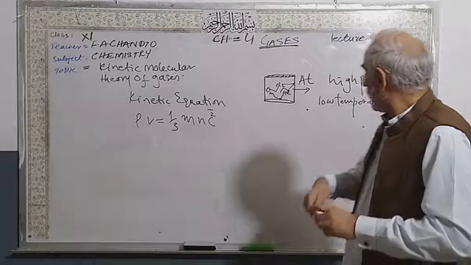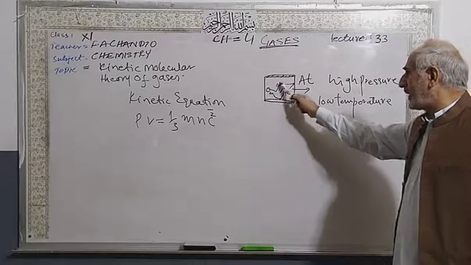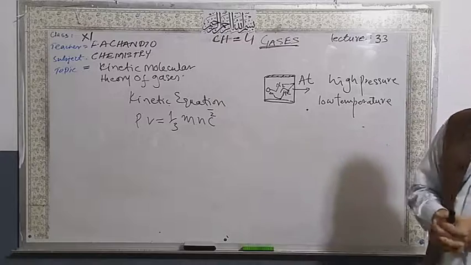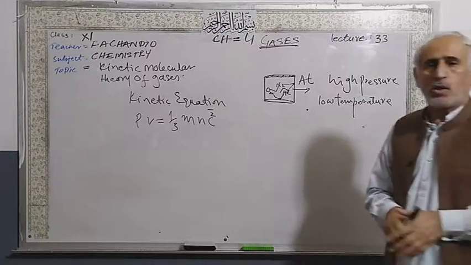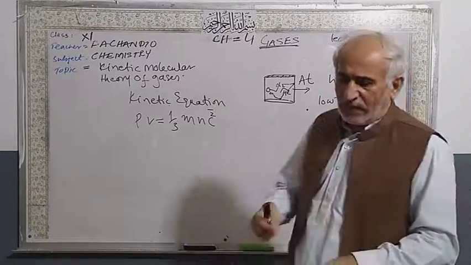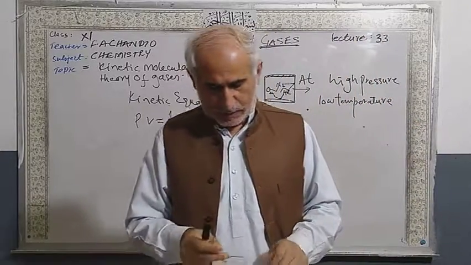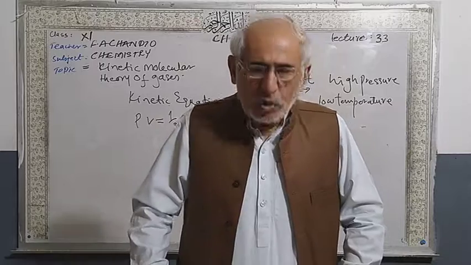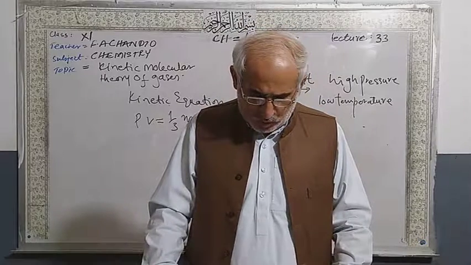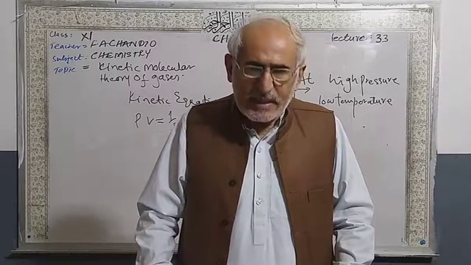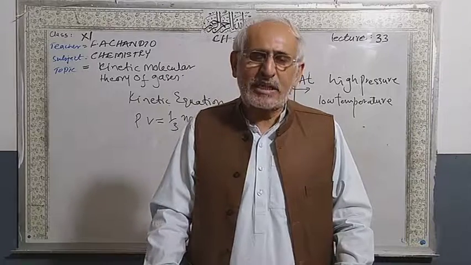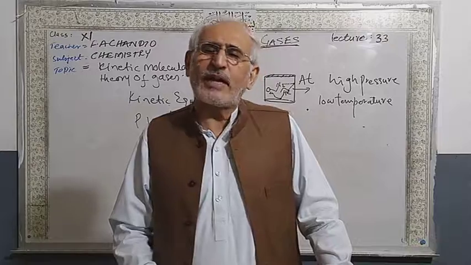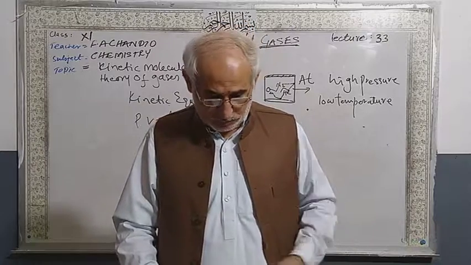Because gases are present in a container, oxygen, nitrogen, they are different in nature, their velocities are different. That's why we calculate the average velocity of the gases. P is the pressure, V is the volume, m is the mass of 1 mole of the gas, n is the number of moles of gas, and c square bar is the mean square velocity of the gas molecules.